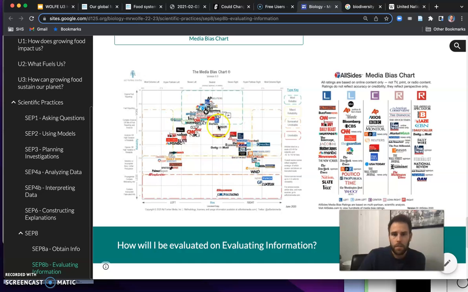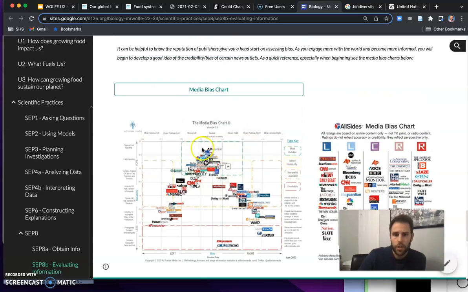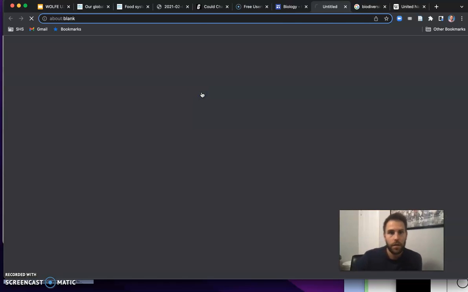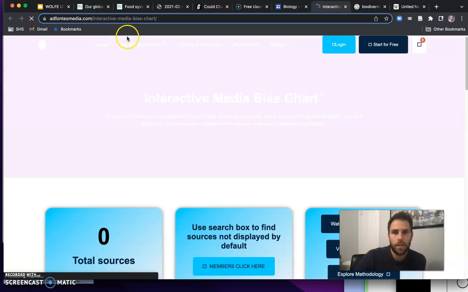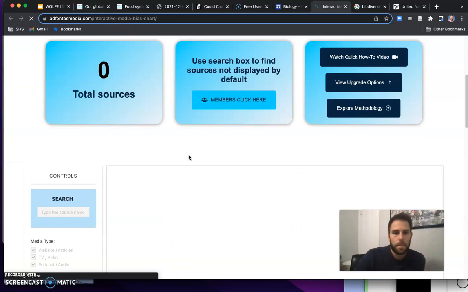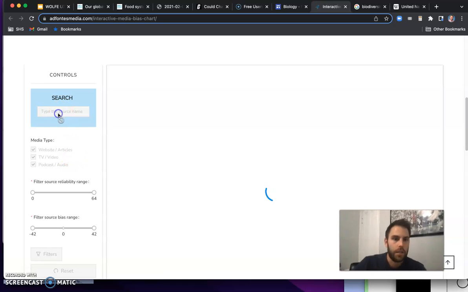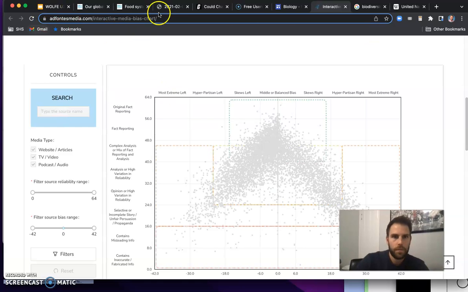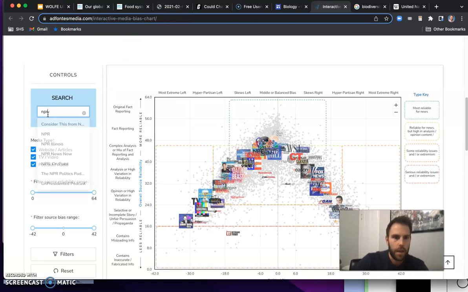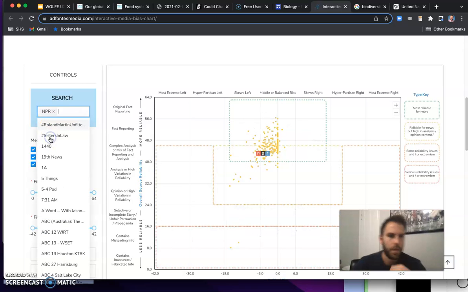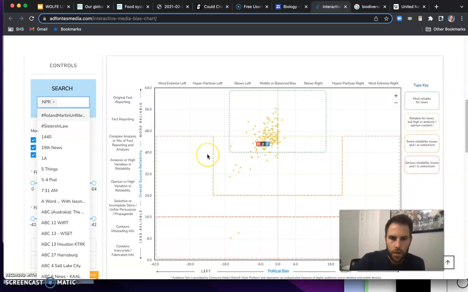All right. Now, this might be a little bit difficult to see, but this is actually incredibly helpful. This left chart right here. If you click media bias chart, it's going to take you to a website where you could search a name of a site. So, for instance, Dr. Wolf, I listen to NPR a lot in the car on my way home or to work if I'm not carpooling. So let's type in NPR. And it pops up, NPR. All right, so on this chart, it's right here.